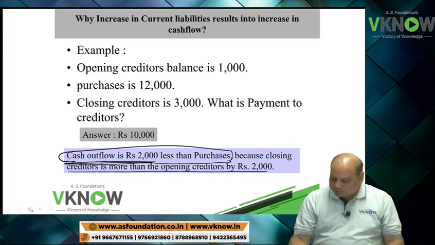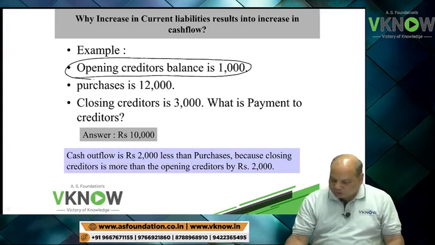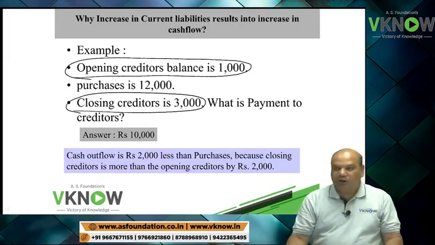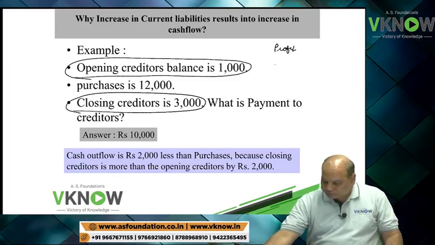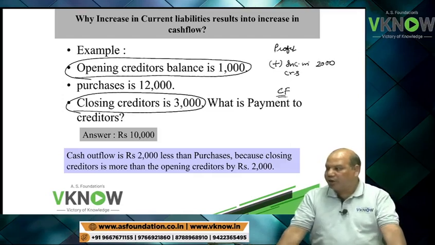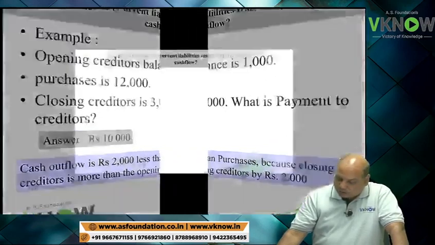Now in the exam, the institute will not be so kind. They will give you opening creditor 1,000, closing creditor 3,000. So what you will have to do, in the profit figure, you will have to write: add increase in creditor 2,000, and this will help you to calculate cash flow from operating activity. Whatever logic is applicable to creditor will also be applicable to other items of current liabilities.